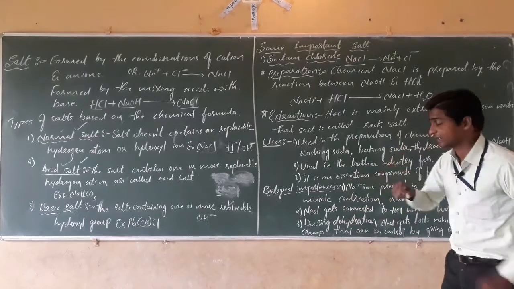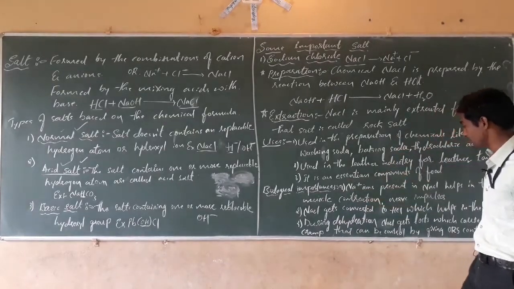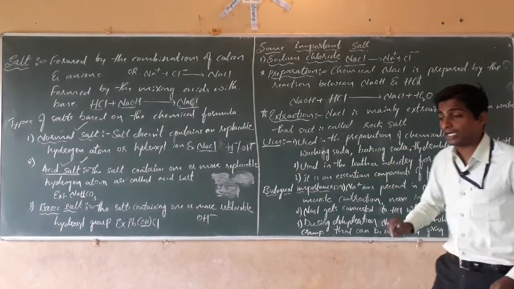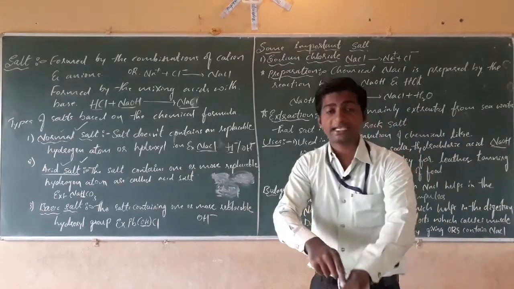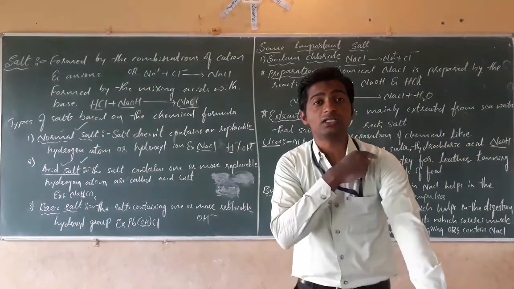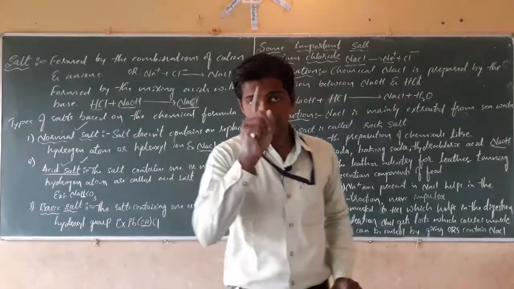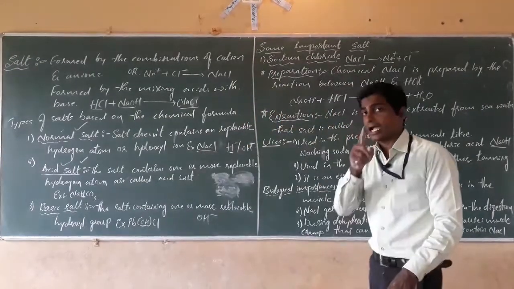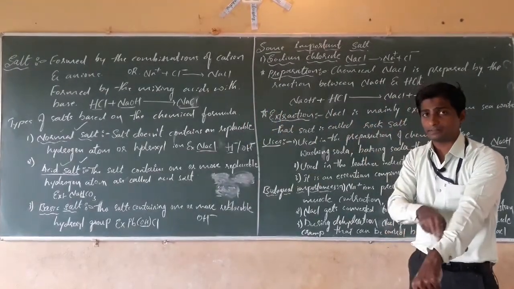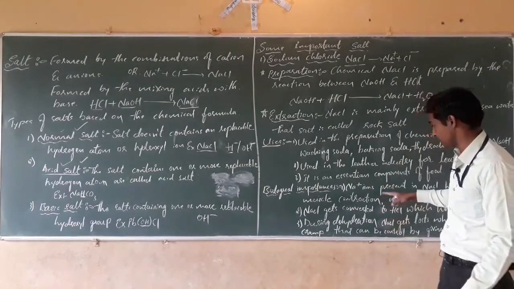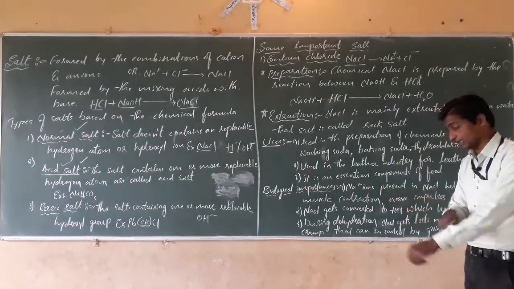For muscle contraction we need sodium ions, and also for nerve impulses. Whatever messages are transferred in our body are carried by the nerves, as nerve impulses.